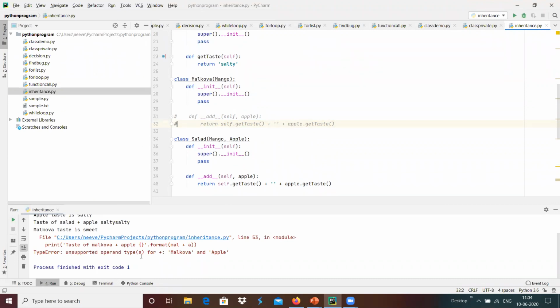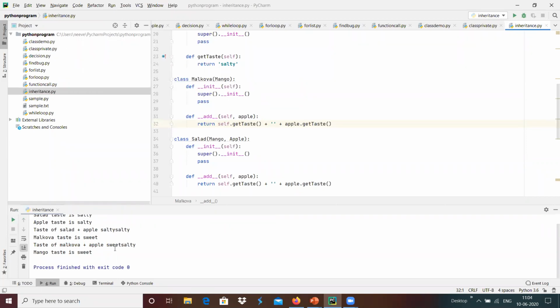It says unsupported operand type for plus. Malkova is an object, Apple is an object, which both cannot do an addition operation. Now, this addition operation has been overloaded with the function underscore underscore add, and we create the overloaded output accordingly.